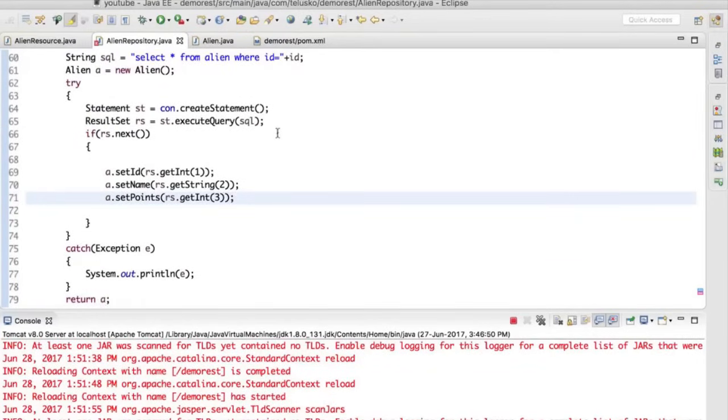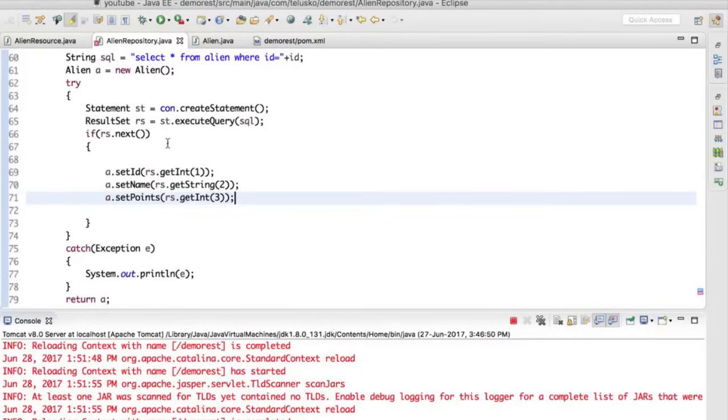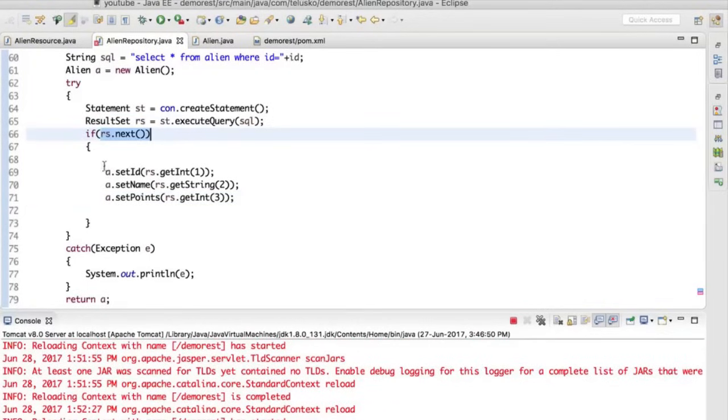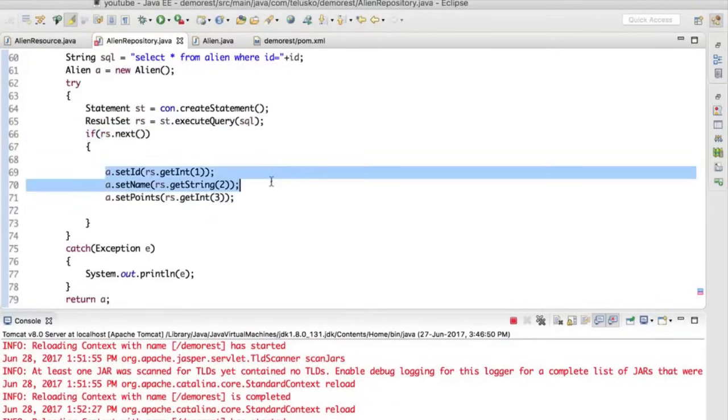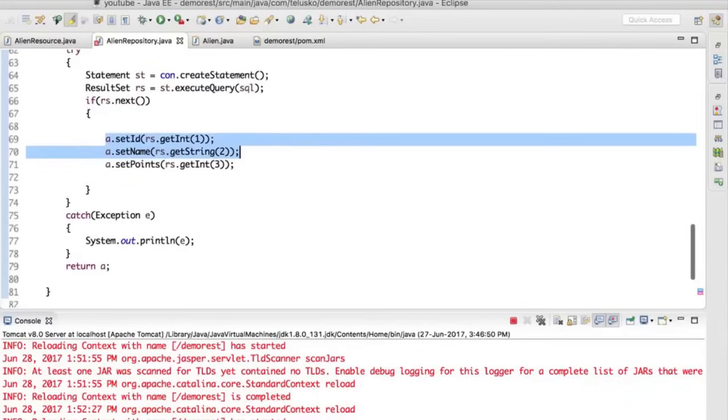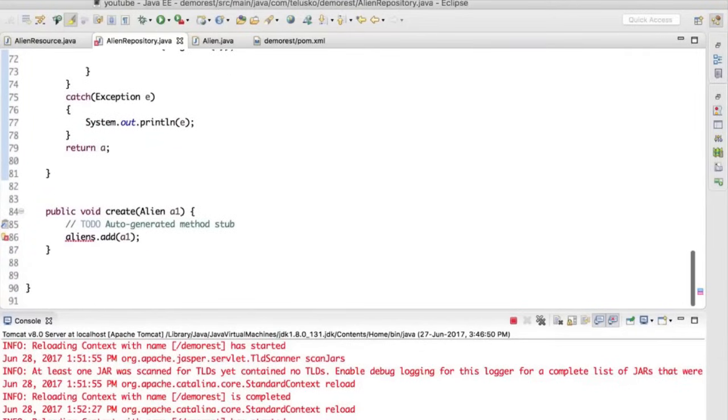So we have created this, we have fired this query, and you will get a result set. We just have to fetch. You have to say rs.next, and then you can fetch your values and you can return that particular object. It's that simple, right?